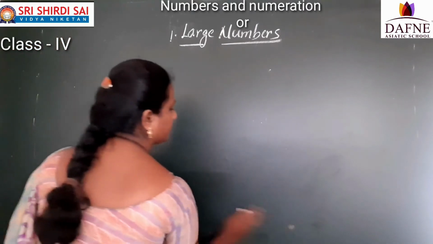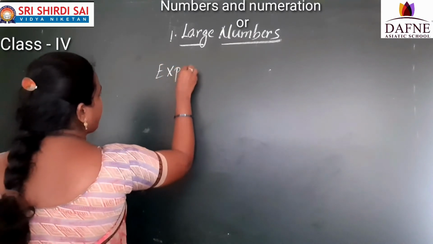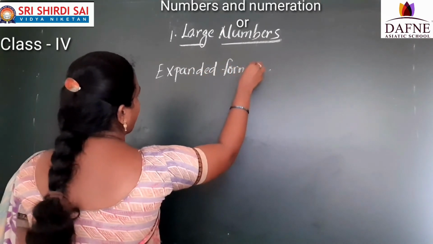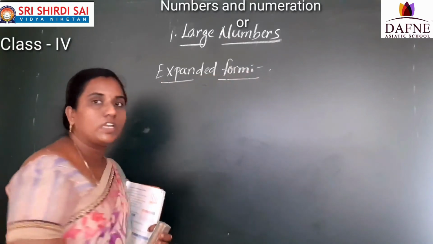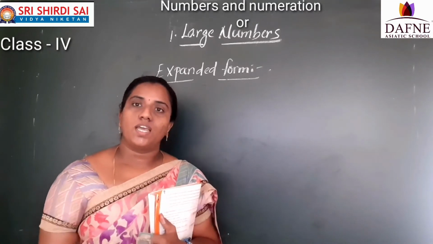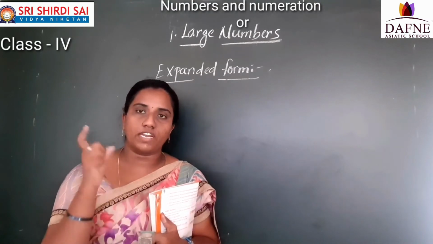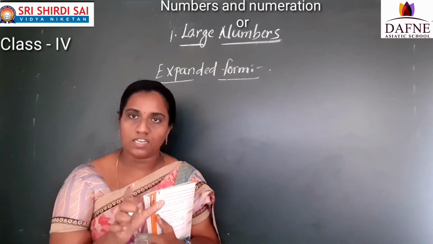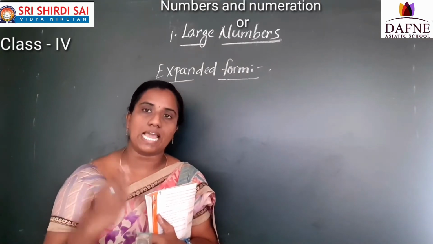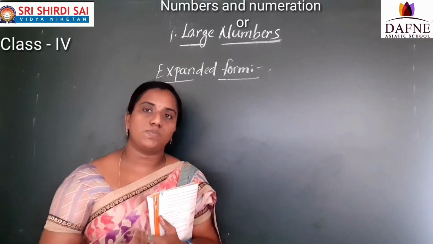Now see here, expanded form. How to write the expanded form? What is meant by expanded form? We don't know. Yes? So if a number is given, we can split that number into ones, tens, hundreds, thousands, 10,000s, lakhs. So if you split that number in that way, we will call it as expanded form.